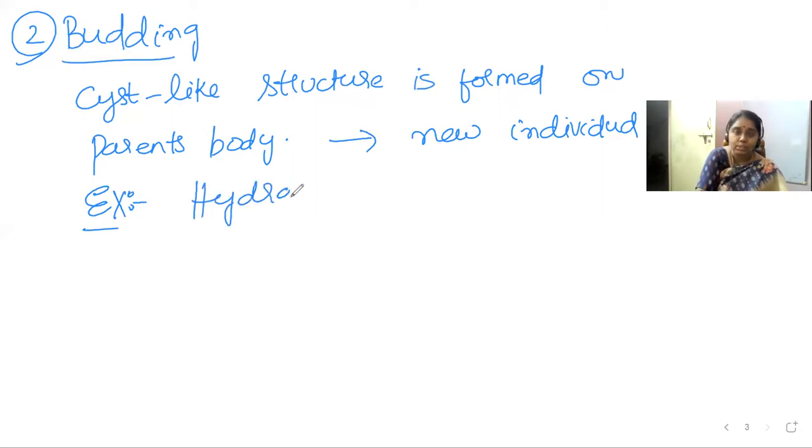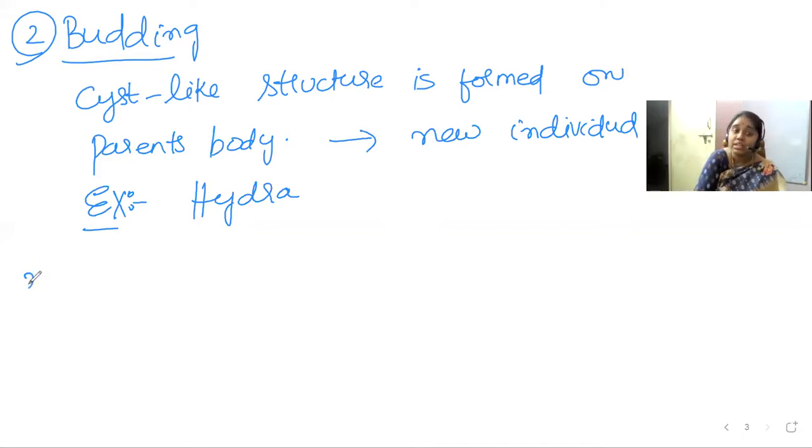A very good, important example under this is hydra. For example, you can have a parent hydra initially, then a bud will develop on the organism. After that, the bud gets separated and a new hydra will be formed. So this process is budding.